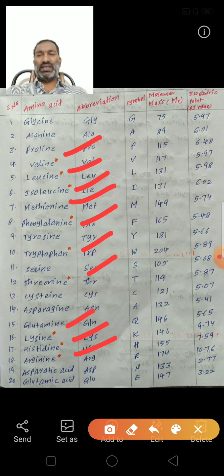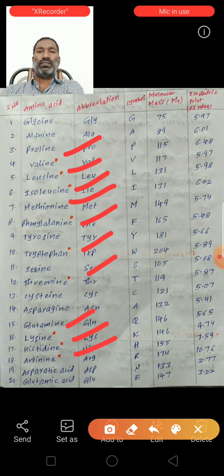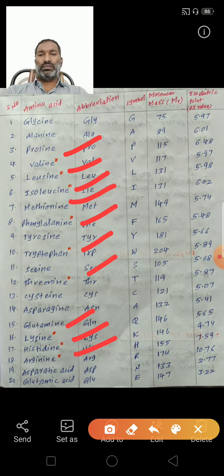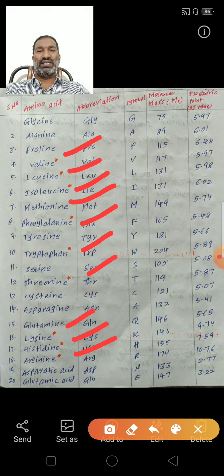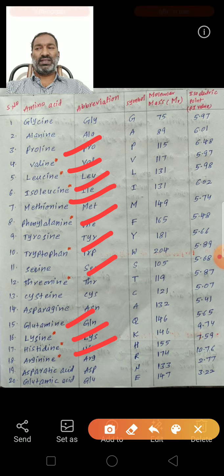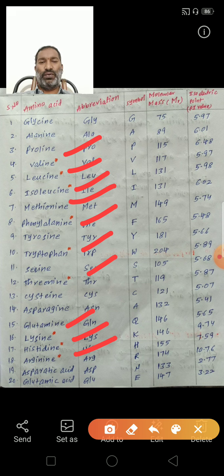So there are a total of 20 amino acids. Of these, 10 amino acids are the essential amino acids, which must be supplied in the food, and the remaining 10 amino acids can be produced by the body.